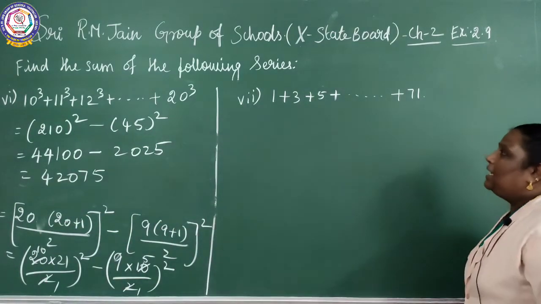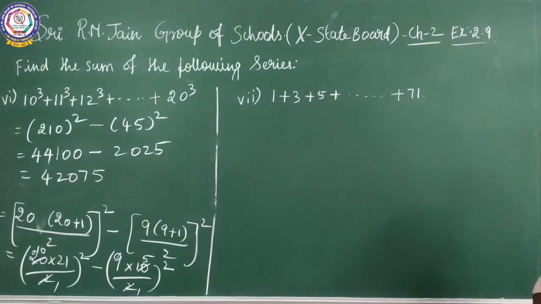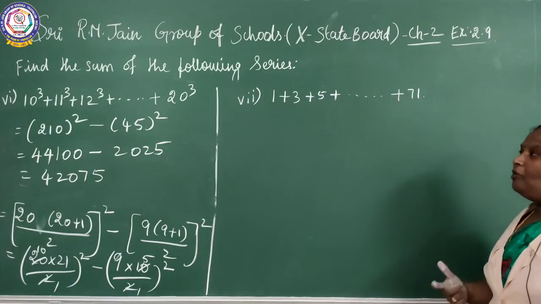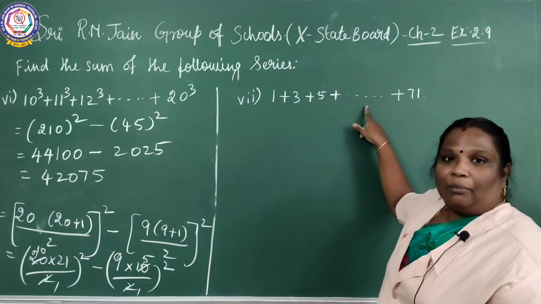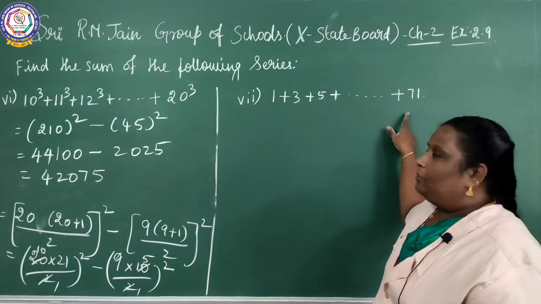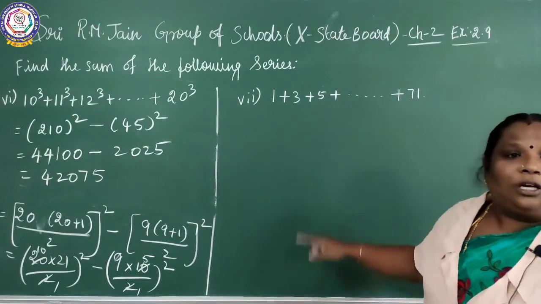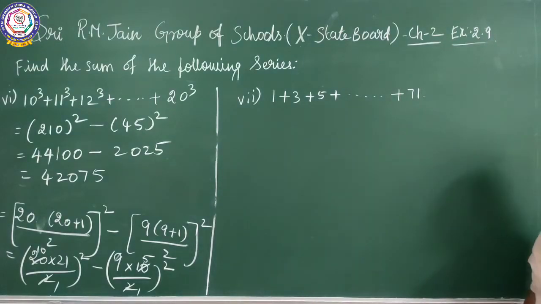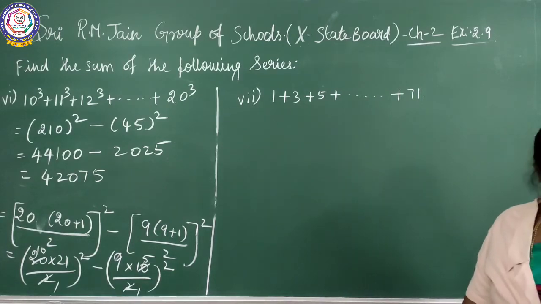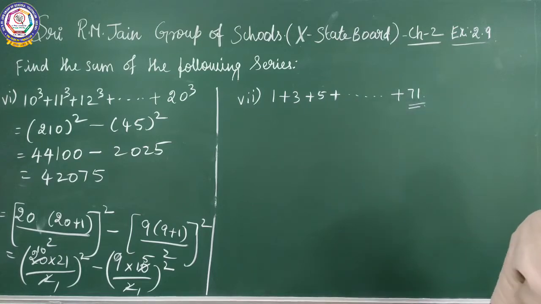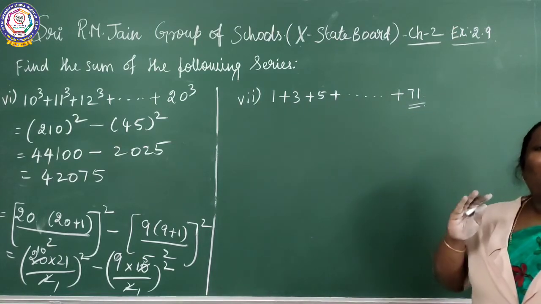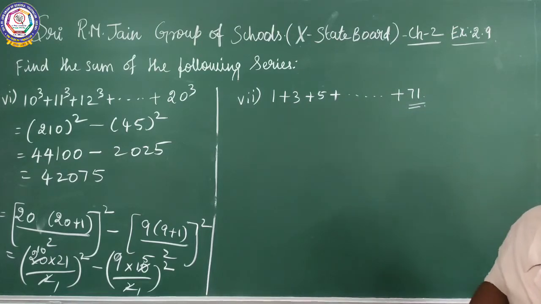Seventh sum. See here, sum of the odd natural numbers. What is the formula? n square. Before that, you should find out the value of n. What is the value of n? This is not the value of n. You should find out the value of n.